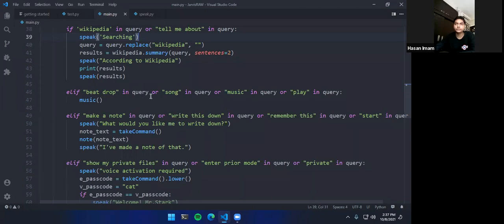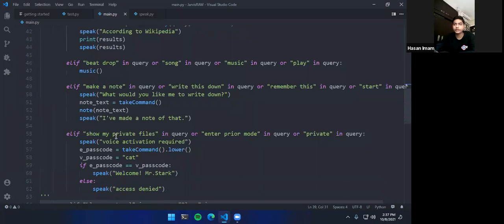So if a user says beat drop, then use the music function, and I will be coming to what the music function does. Then we have a great function here. The function I love is make a note. So I'll say, Jarvis, make a note of this. It will ask me what would you like to write down. Then I will say what I want to write down. Then it will save. All right.